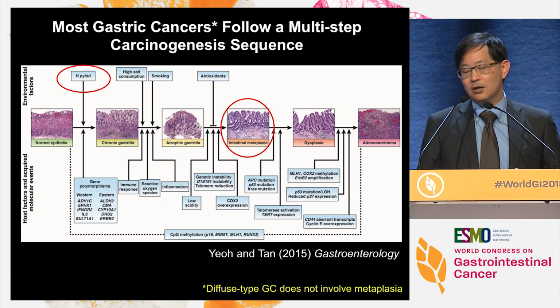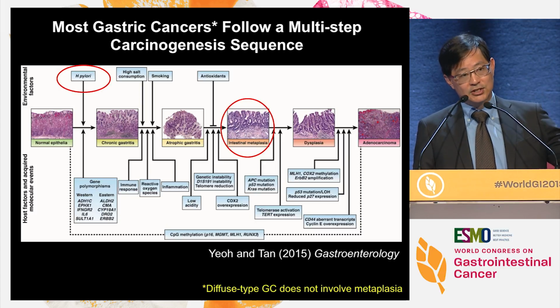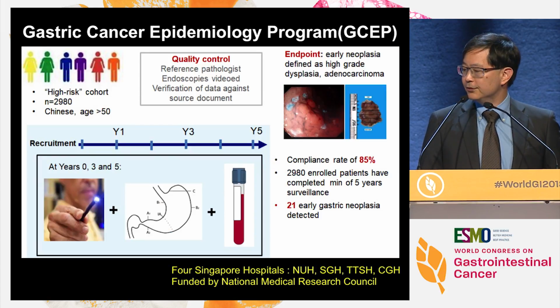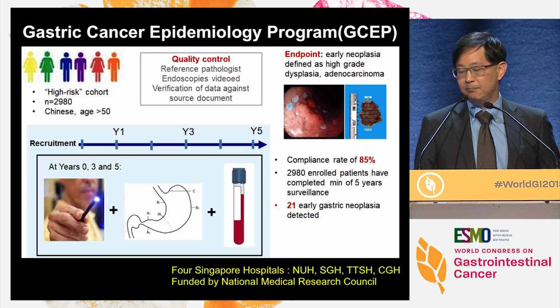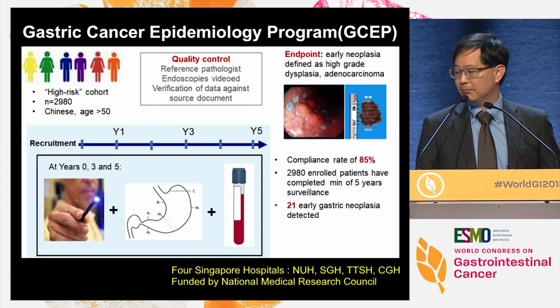In order to do this, you actually need a longitudinal cohort where you recruit patients before they have gastric cancer, but with metaplasia, and follow them on and see who eventually develops the disease. So we've done that also. This is a cohort called the Gastric Cancer Epidemiology Program. It's a high-risk cohort of about 3,000 patients with different types of gastric symptoms, atrophy, metaplasia.